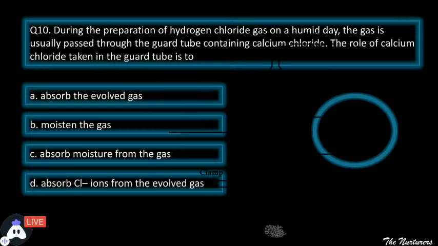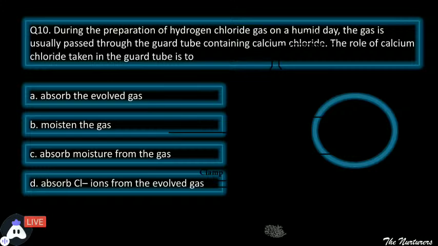During the preparation of hydrogen chloride gas, हम hydrogen chloride gas को बना रहे हैं और बनाते हुए उस गैस को पास किया गया है गार्ड ट्यूब से और उस गार्ड ट्यूब में क्या प्रेजेंट है? कैल्शियम क्लोराइड प्रेजेंट है. अब आपको बताना है the role of the calcium chloride taken in the guard tube is to? What is the role of it? A, it will absorb the evolved gas.